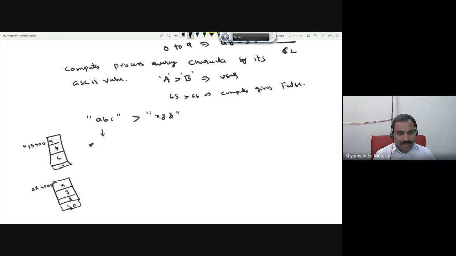Try to remember, every string, I'm talking about constants, right? String constant, that is more accurate. Every string constant is internally represented by its address. So in this example, what is the address for ABC? Tell me.